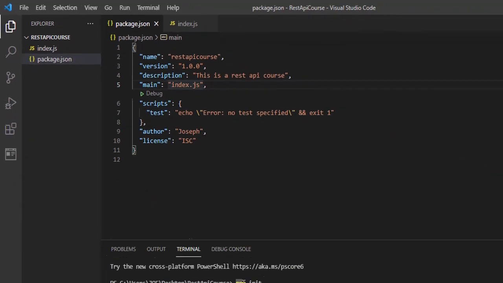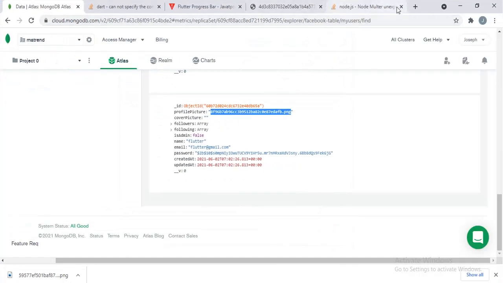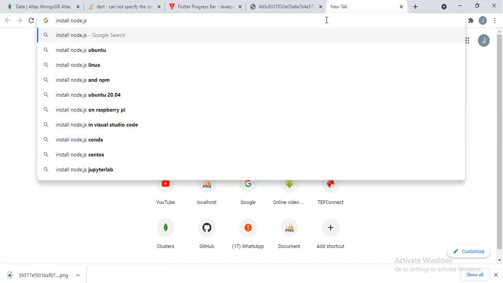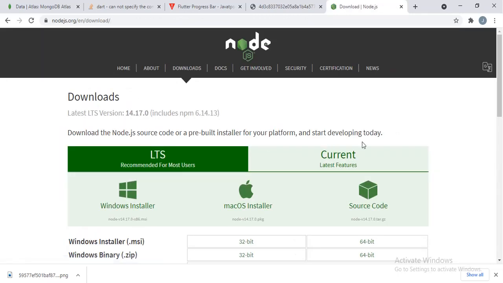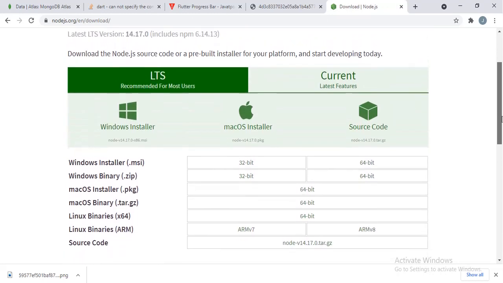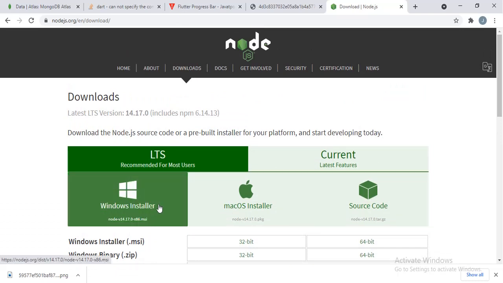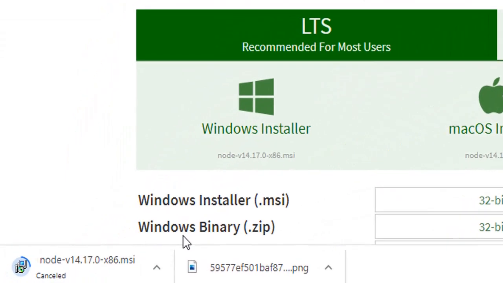So now, what next could we do? Remember, take note of this. In order to use npm init, we need to install Node.js. So if you do not have Node.js installed, make sure you have it, and I'm going to show you how to do that. So I go to my browser and I type install Node.js. I'm just showing you this in case you do not have Node.js installed, because this is not going to work if you do not have Node.js. So when you do that, you see here that this is the website. Here you can decide to download for Windows or Mac, but I already have it, so there is no need to download it.